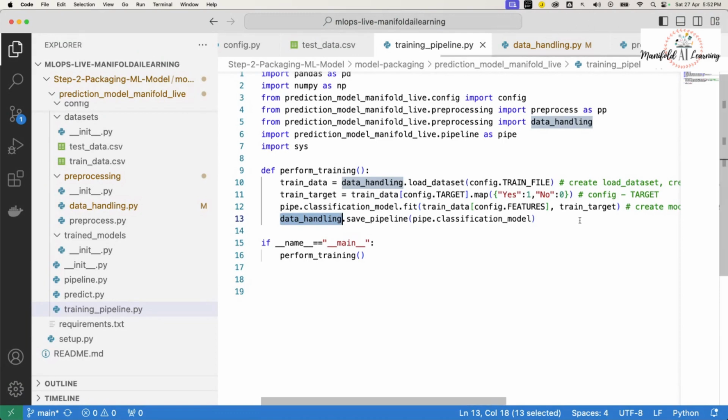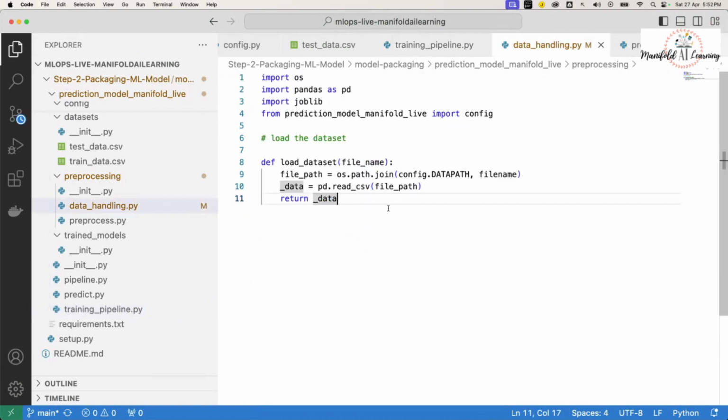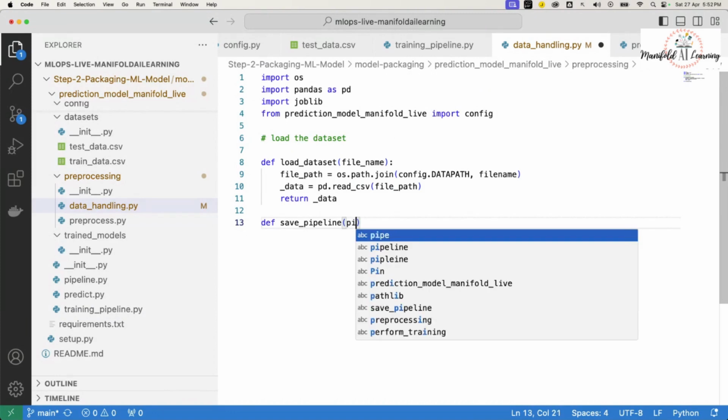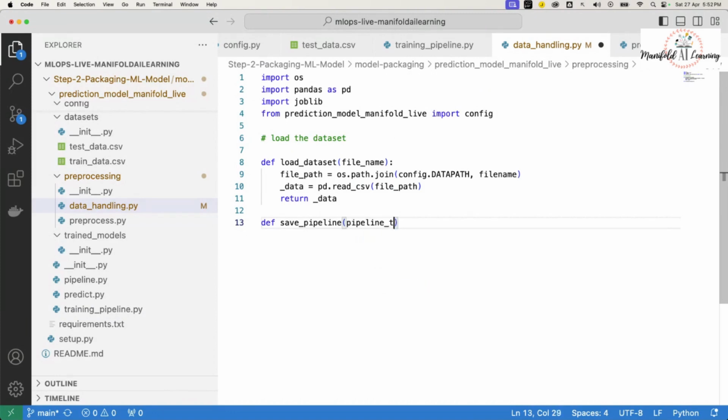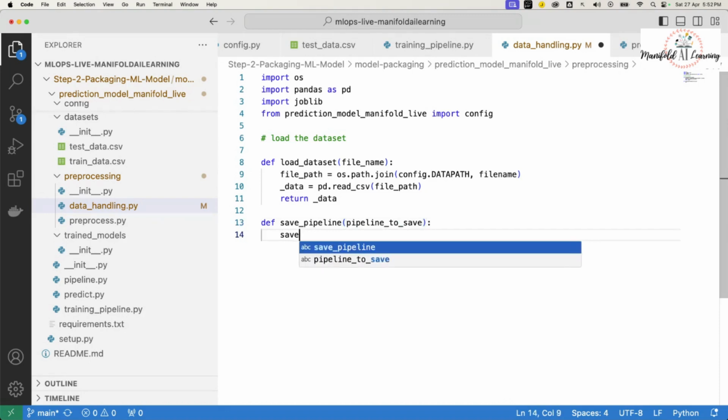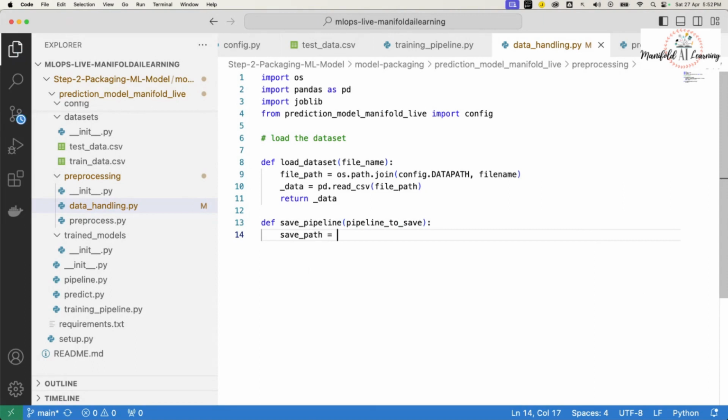I'm going to say def save pipeline, and this is going to get the pipeline to save, the pipeline that I want to save. I'll also get the path, that means where exactly I want to save. Here, I think I'll have to specify a new path. For now, I'll specify the value, and we will have to configure it inside this configuration.py file.